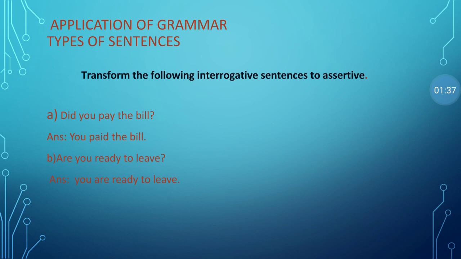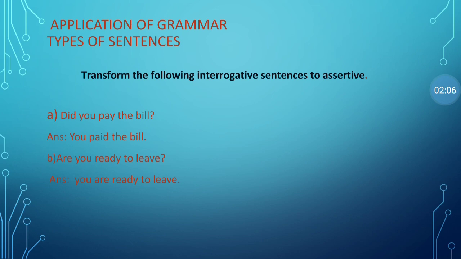Transfer the following interrogative sentence into an assertive sentence: Did you pay the bill? In this example, did is a helping verb, you is the subject, pay is the verb, and the bill is the object. We want to transfer into assertive, that is subject, verb, and object. Did pay means simple past tense is used. When we transfer interrogative to assertive, if negation is there, we delete the negation; if negation is not there, we add negation.